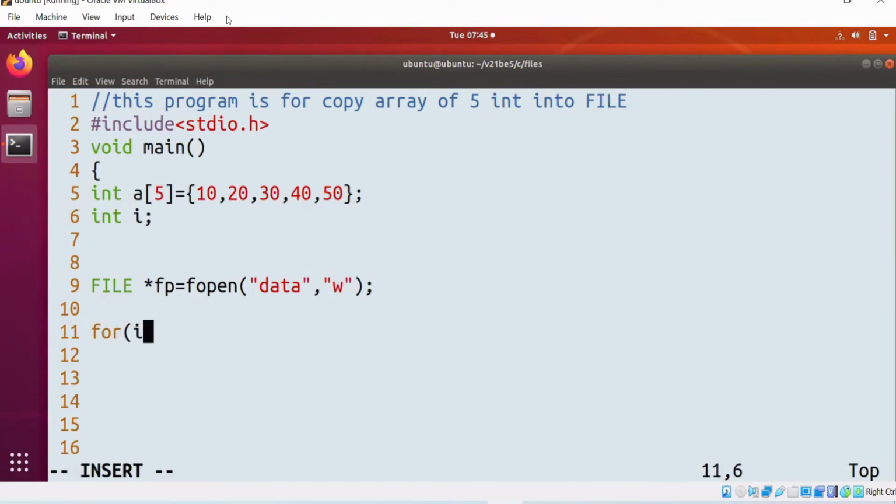Now observe, for i = 0; i < 5; i++. At line number 12, I am using printf, so it will print on the screen. Instead of printing on the screen, if you want to print it into the file, use fprintf with fp.